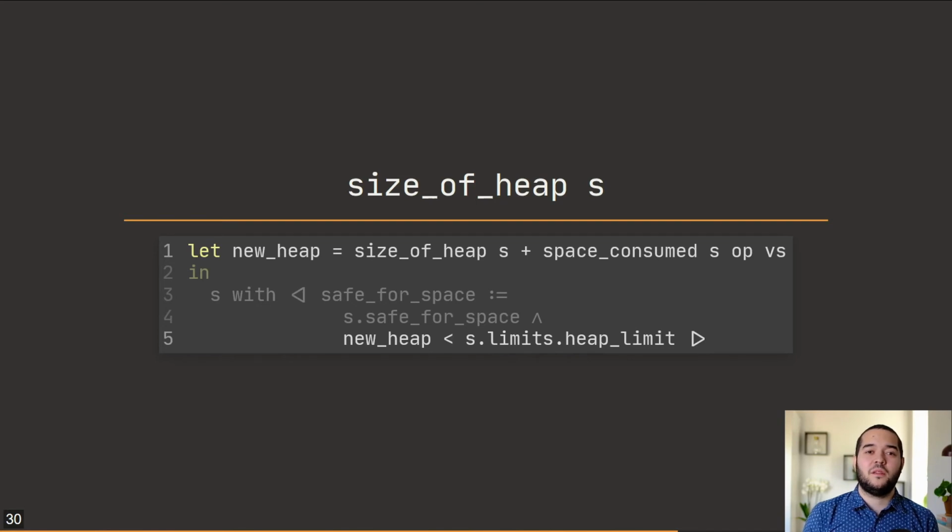These extra measurements and checks are the only changes made to the semantics. No new behaviors were added, and in fact, if one ignores the new fields, the final result is the same as it was before the changes. If save for space is false at any point during execution, the semantics will continue evaluating as normal. However, the state of the final result will contain, via save for space, an indication of whether or not our program has run out of memory.